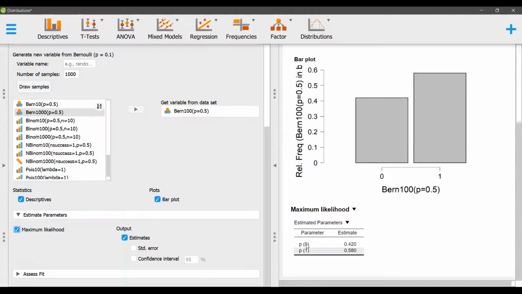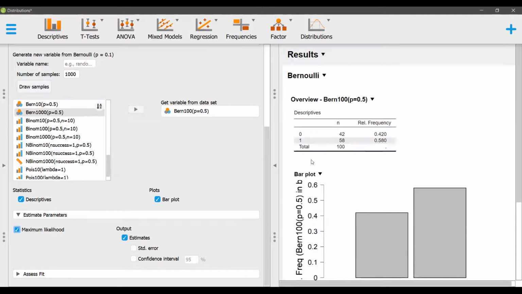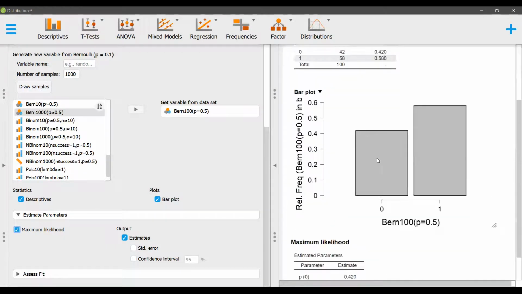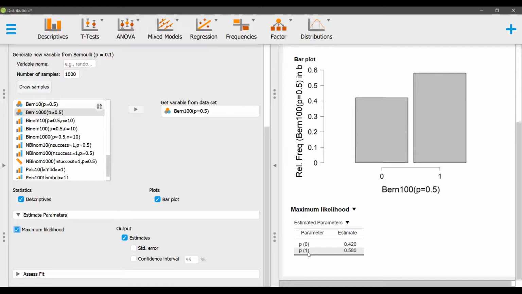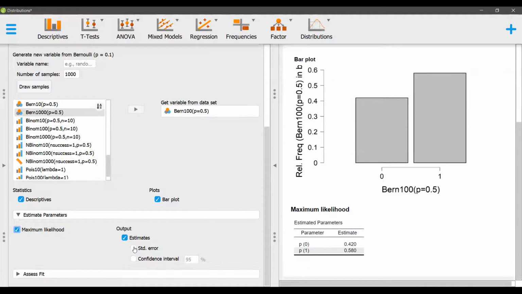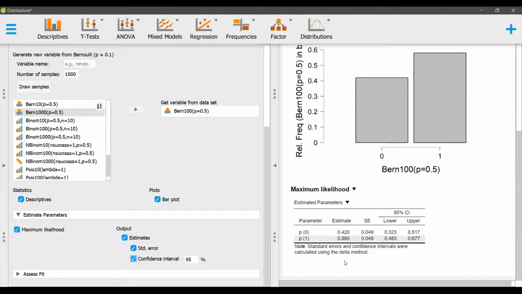So the estimate for X equal to 0, P of 0, which is exactly the value of 0, is 0.4, which is what we had earlier. And the probability of X equal to 1 is the given value of 0.58, which we had earlier. Then we can also see the standard errors, so what can be the possible error in them, and the confidence interval in the estimated values.